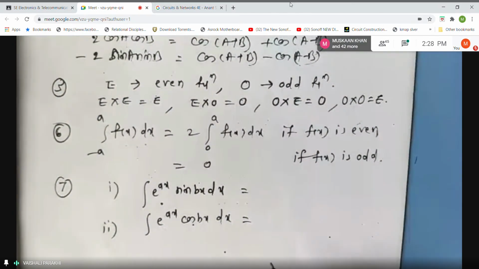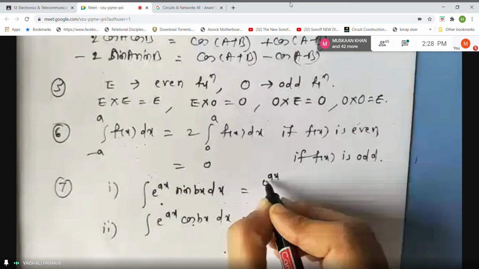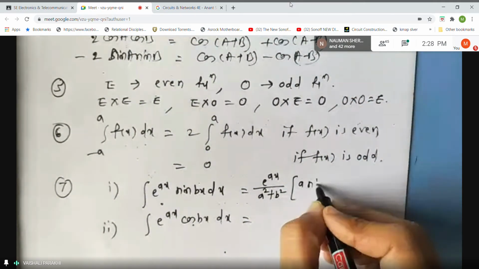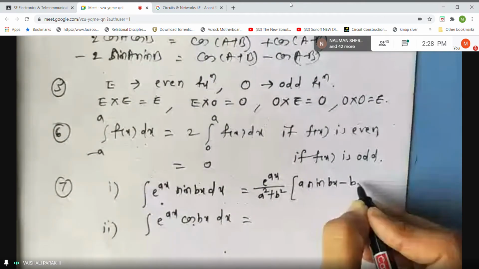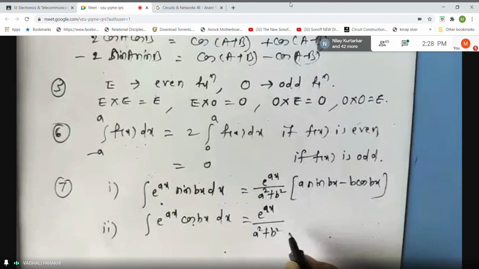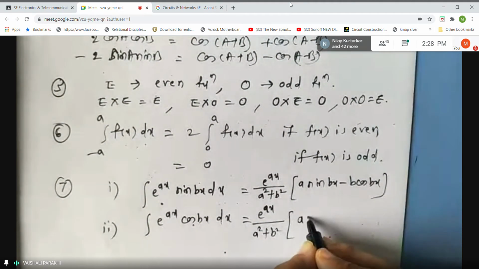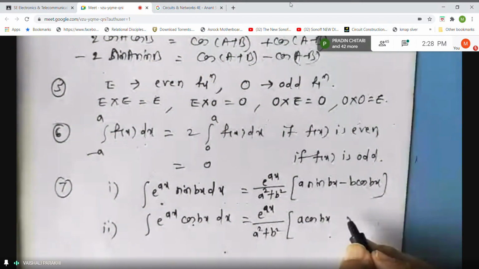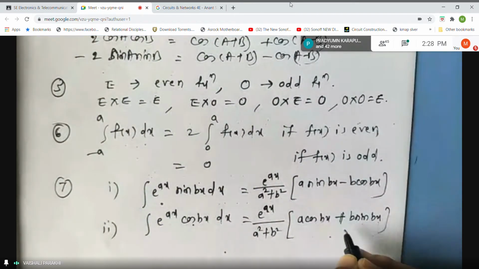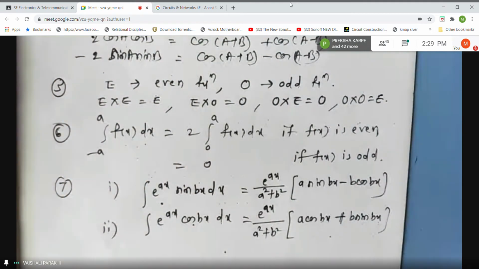So what are the formulas for this? It is e raised to x upon a square plus b square, a sin bx minus b cos bx. Here also the outer term is the same, e raised to x upon a square plus b square, a cos bx minus or plus, students, plus b sin bx, no? Plus or minus here, right? Plus, the middle sign is plus. Okay.